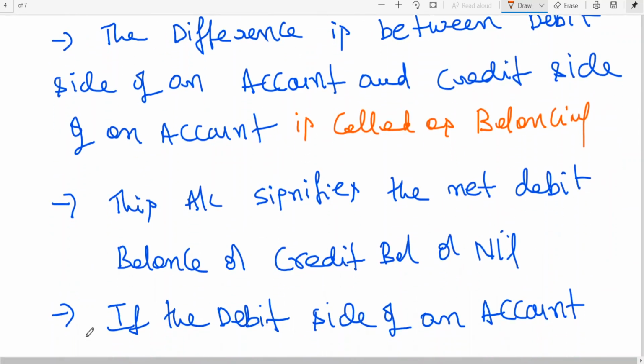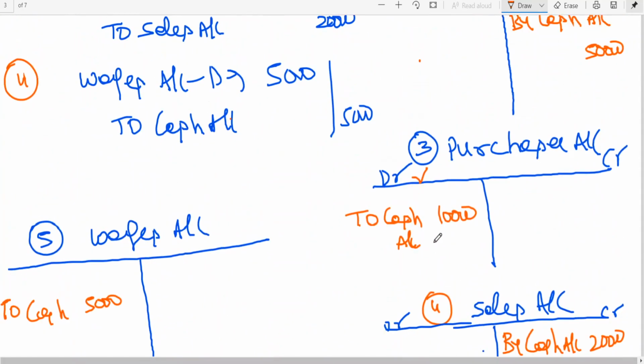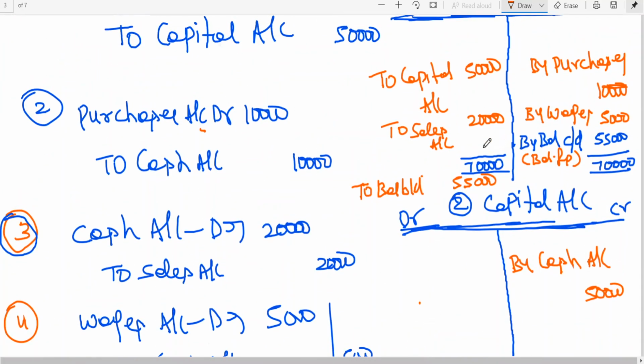This account signifies the net debit balance or credit balance or nil. Okay, now you can see point number 1. Debit side total is how much? 70. Here the credit side total is 15. Which side is showing more? Debit side. The difference is 55. This is called the closing balance. That means the cash balance is 55,000. This is the closing balance, carry down. C stands for closing, carry down.